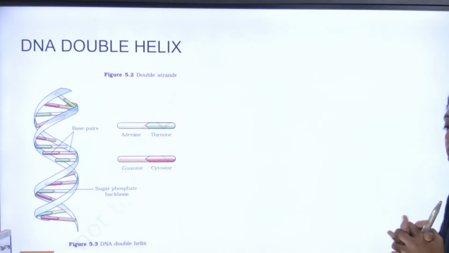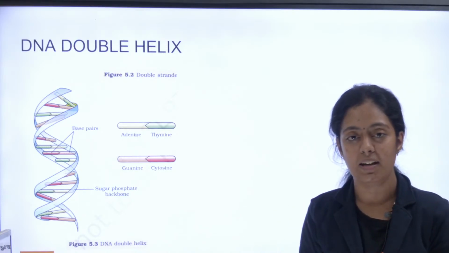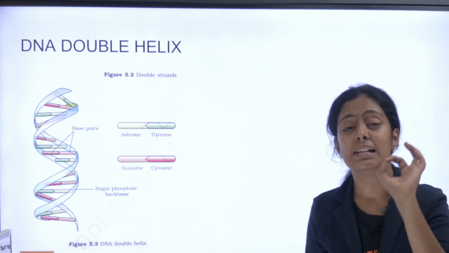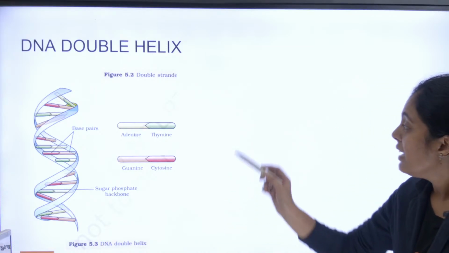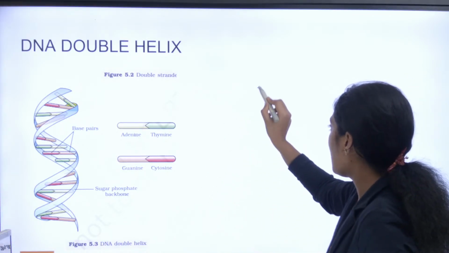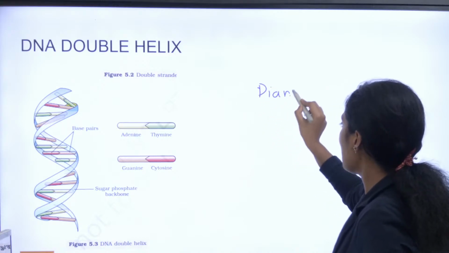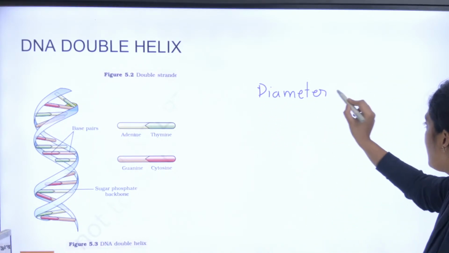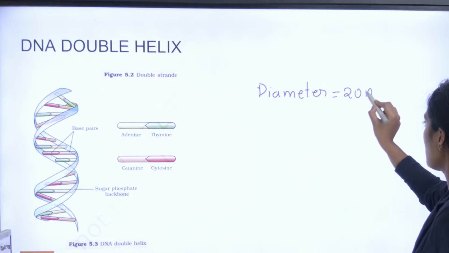Now let's move on to molecular basis of inheritance. The most important thing in molecular basis of inheritance is the double helix model of DNA. Here you need to mention certain things, like the diameter. What is the diameter of a double helix DNA? It is 20 angstrom.